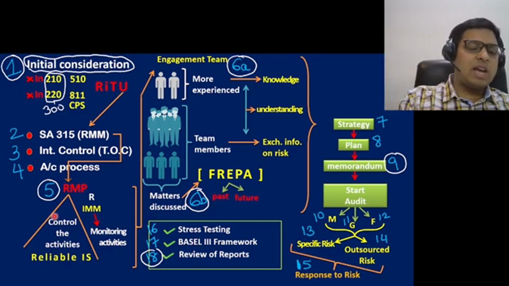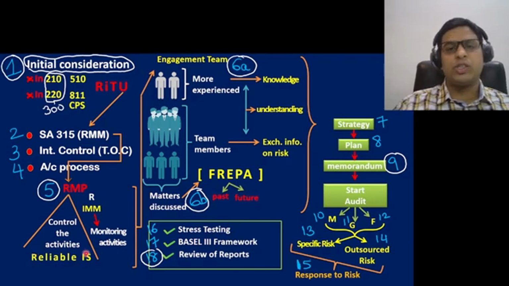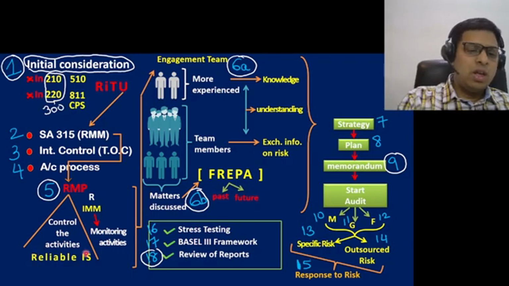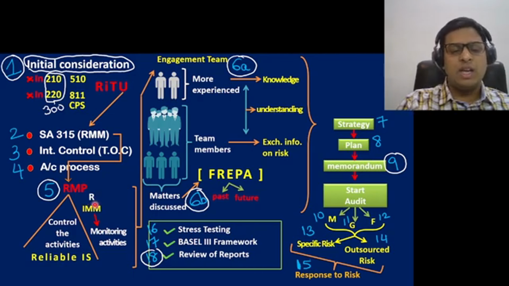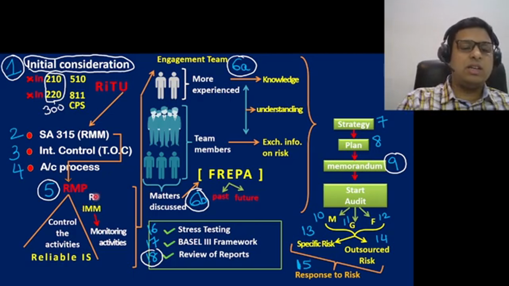For that, in today's times, for accounting purposes especially, a reliable information system should be in place. Risk identification, risk measurement, and risk monitoring, the bank should do continuously. What is the risk? That is risk identification.